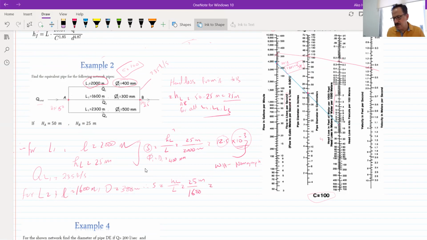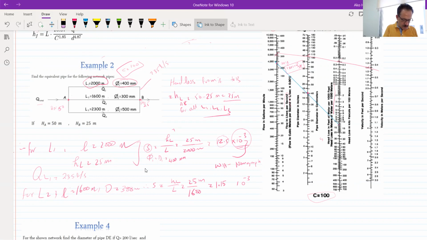We can say 25 divided by 1.6, which is equal to 15.6 multiplied by 10 to power minus 3.